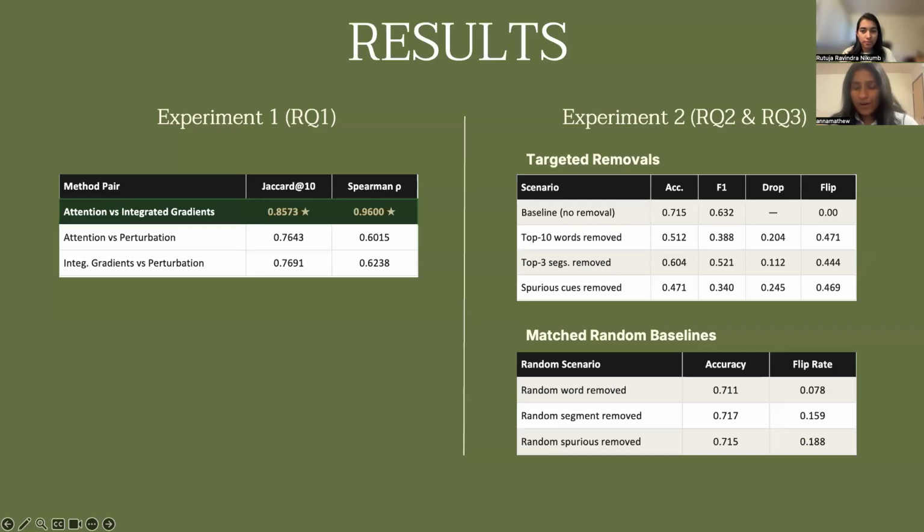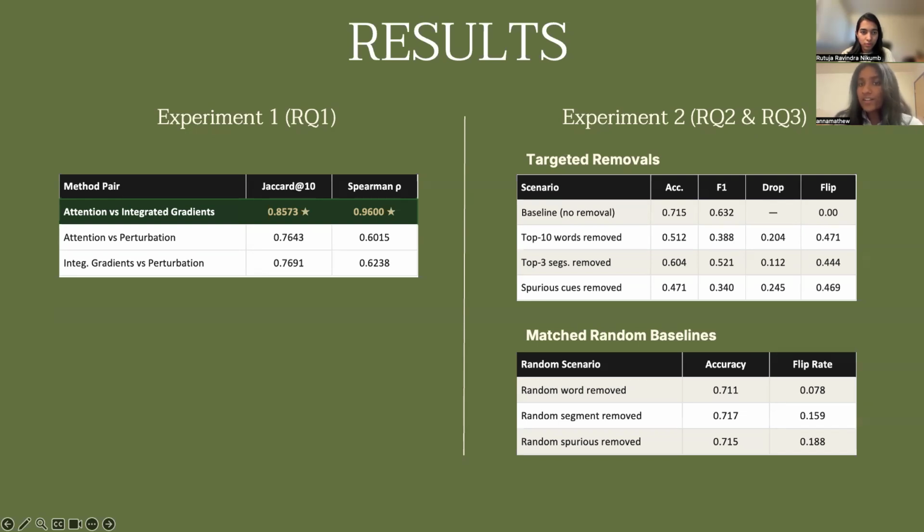Now let's look at our research questions and their results. For the first question, we looked at how the words correlated between different methods. As we clearly saw in the previous slide, there was not much correlation between the words that the different methods found important. When we look at the segments instead, it is interesting to see that attention and integrated gradients found the same segments almost equally important. It is nearly identical. Perturbation shows moderate agreement with the other two.